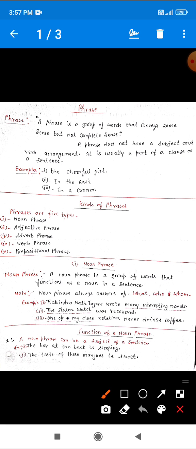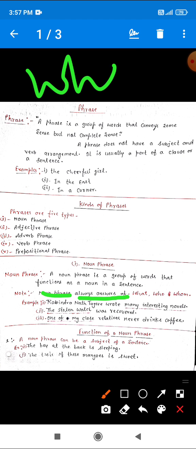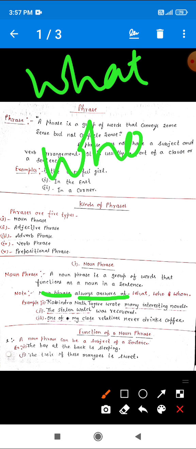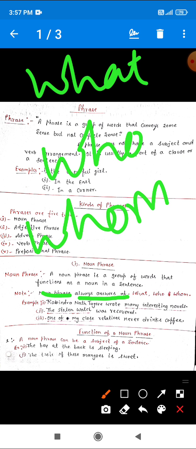Just remember one thing about the noun phrase: a noun phrase always answers what, who, and whom.